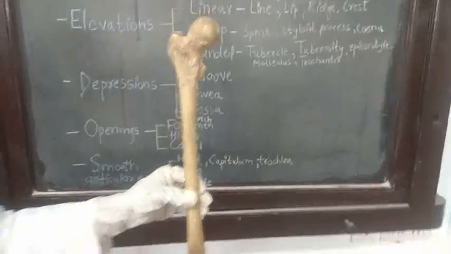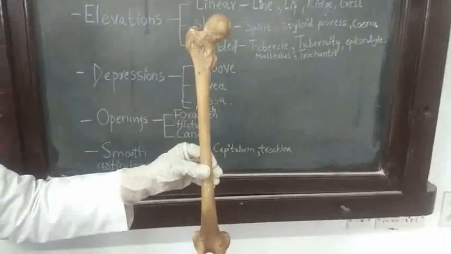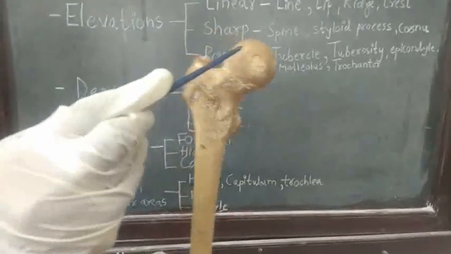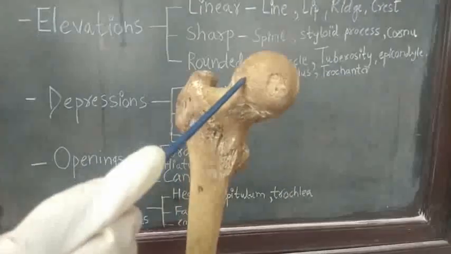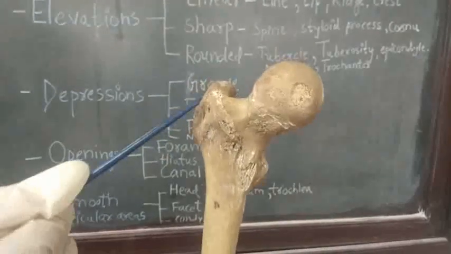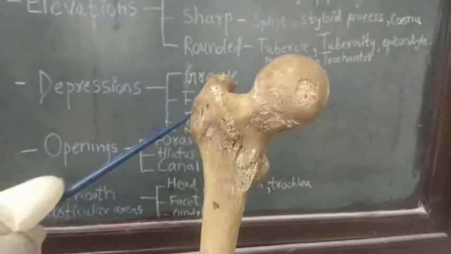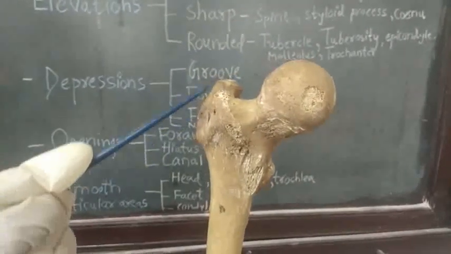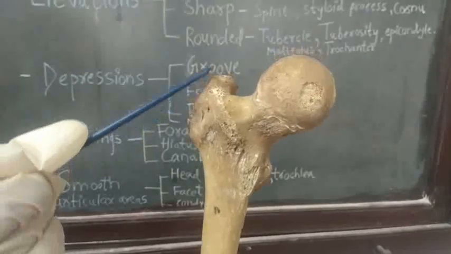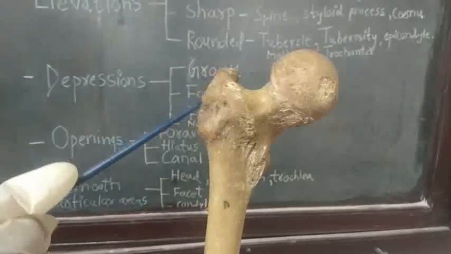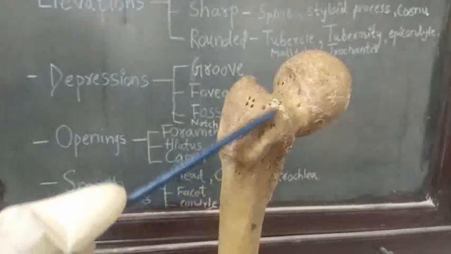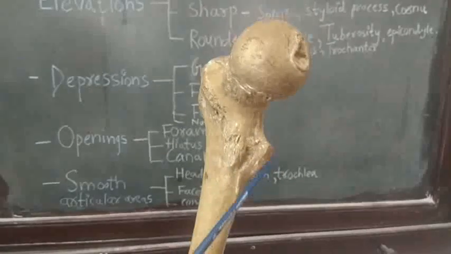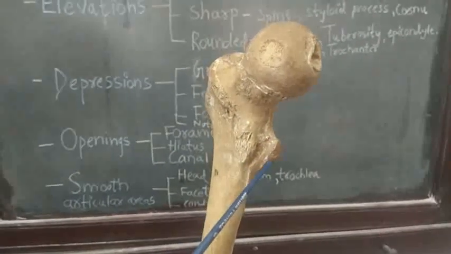This is the femur bone. Again, you can see smooth articular head. Then here you can see the large elevation for the attachment of the muscle, that is called as trochanter. So this is larger one, this is the greater trochanter, and this elevation, this is the lesser trochanter.